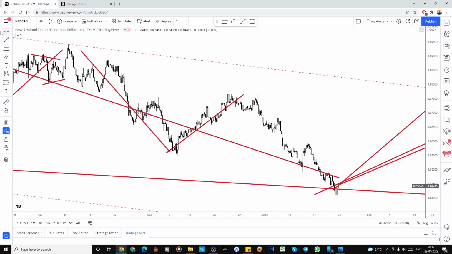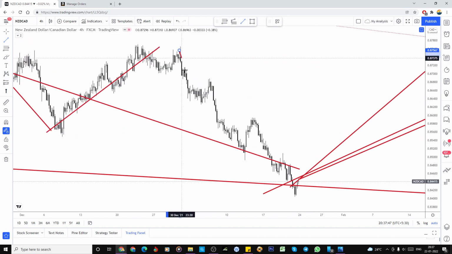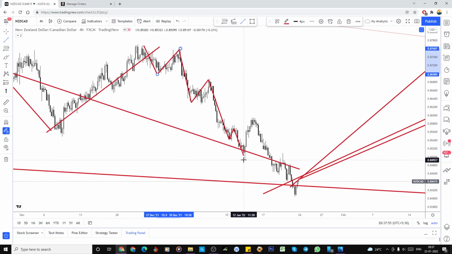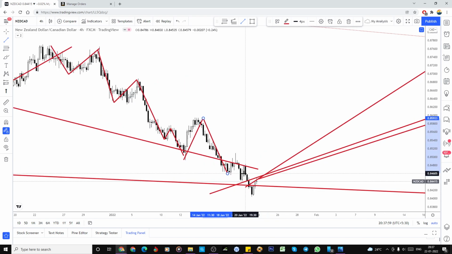Why I'm on the buy side, I will tell you. This is a 1, this is a 2, this is the 3, this is the 4, this is the 5, and later onwards this is the 1, this is the second, this whole thing is the third, this is the fourth, and I'm looking at it, it got completed here.